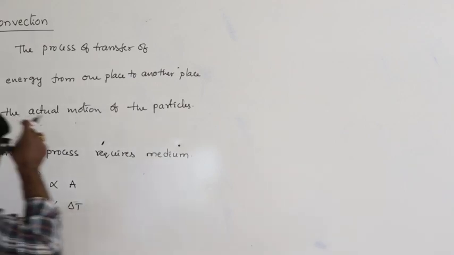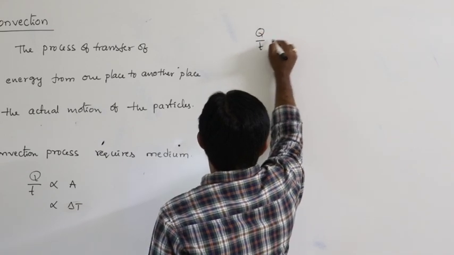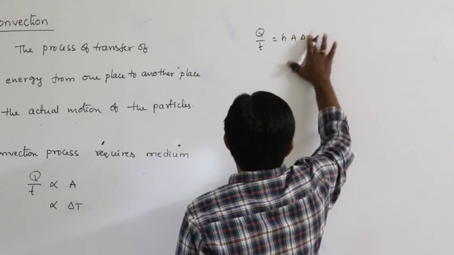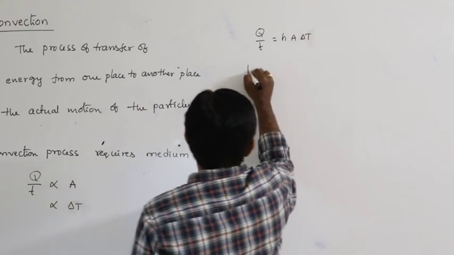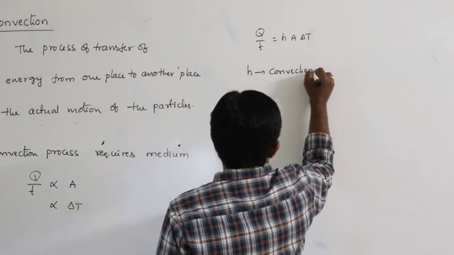So from this we can write Q by T is equal to H A delta T, where H is called convection coefficient.